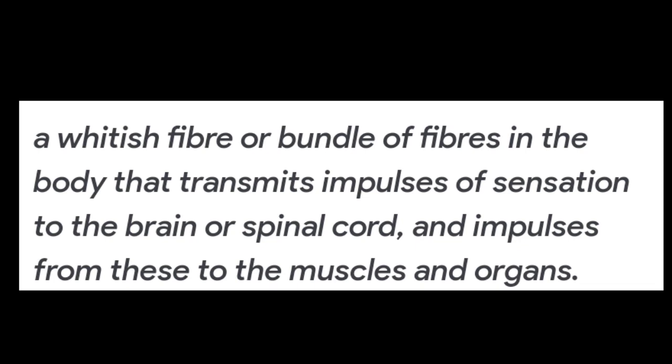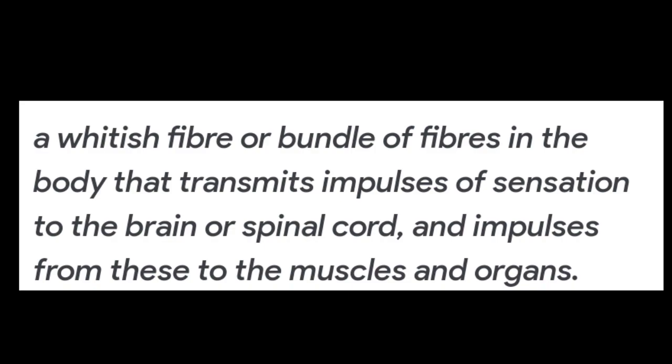What is a nerve? A nerve is a type of fiber or a bundle of fibers which transmits impulses from muscles or organs to the brain or spinal cord, and also transmits the impulses or reactions from the brain and spinal cord to the muscles or organs. So this is the definition of a nerve.